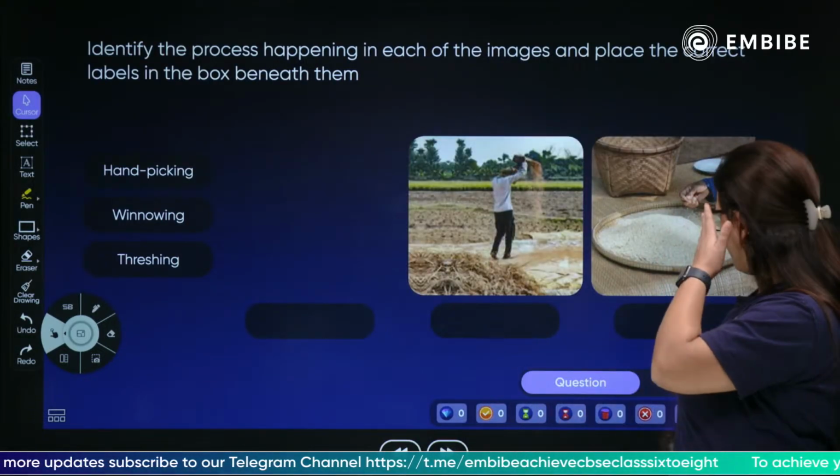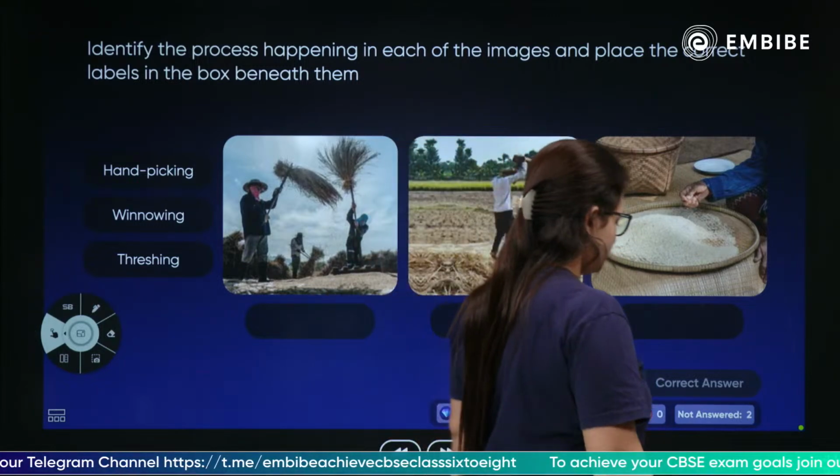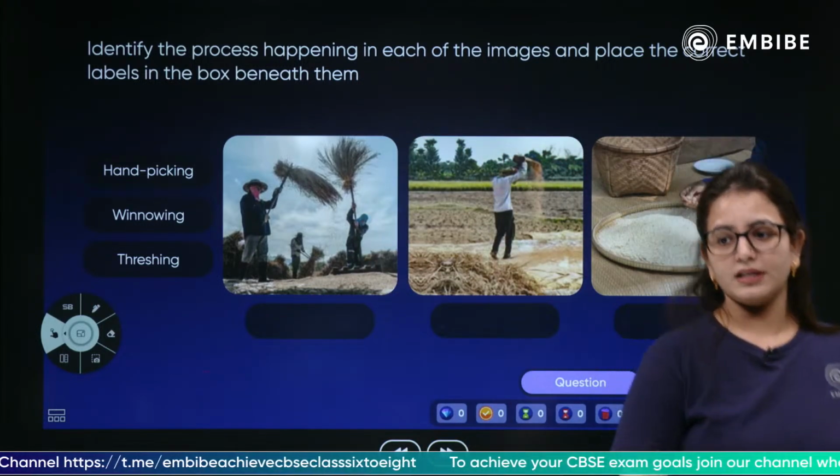Next, identify the process given. What are these processes called?